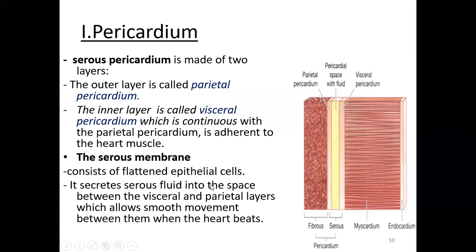It secretes serous fluid into the space between the visceral and parietal pericardium, which allows smooth movement when the heart beats. When the heart beats, there is smooth movement between the two layers. So there is no friction because of this small quantity of fluid.